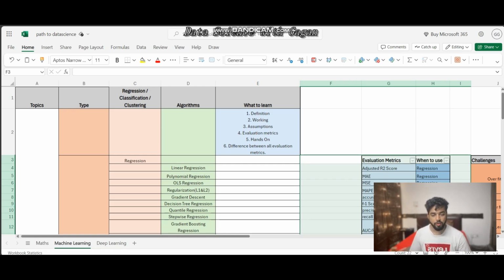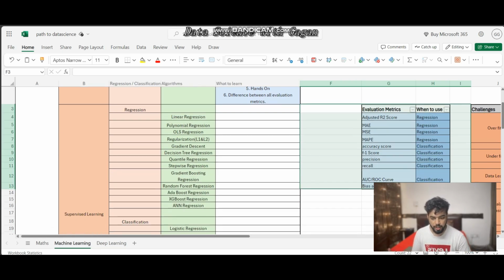Then when it comes to supervised learning, there we have two kinds of problems. One is regression, and the second is classification. For regression problems we have certain algorithms, and for classification we have other algorithms, right? Now let's start with regression. Here you can see for regression we have n types of algorithms. First is linear regression, polynomial regression, OLS regression, regularization.